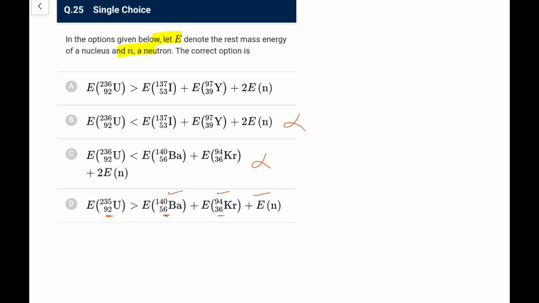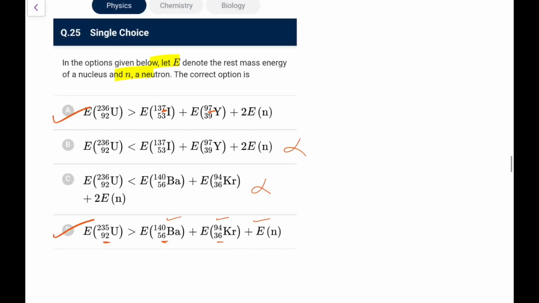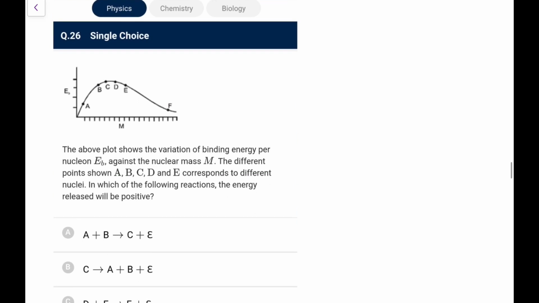There's nothing for why I reject this and why I select this. I don't get an option for me. This is A and D, both are coming okay. It is 235U, and it is 236. Let me check 7 and 7, 14 and 216. It's coming out the same, so for me, I think both are correct. So I'll go for A and D. I can't make out how to reject D, so A and D both should be correct.